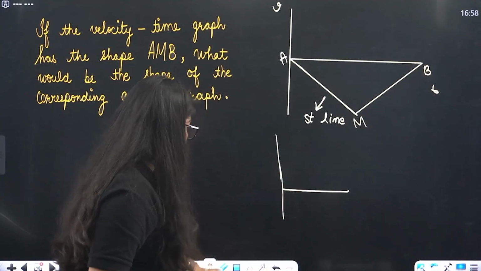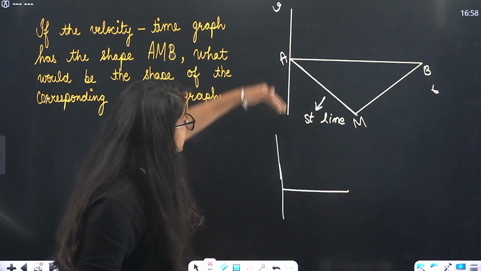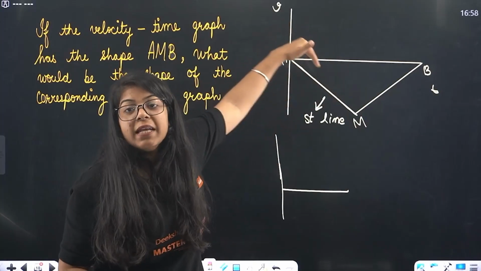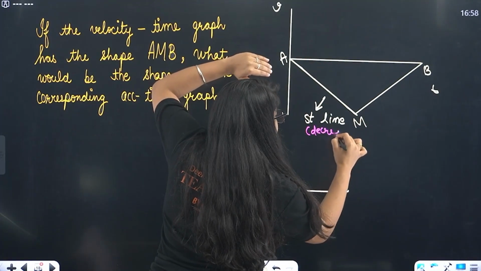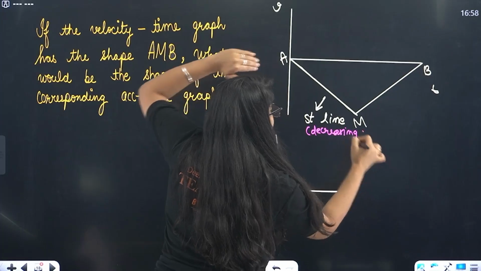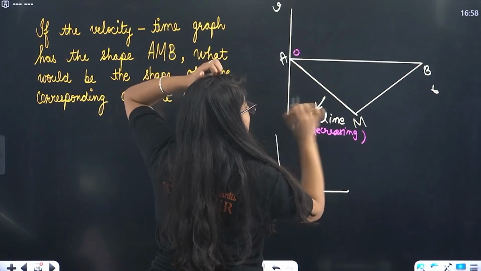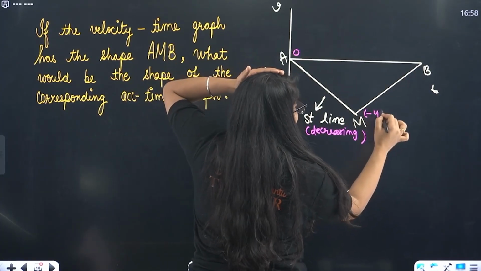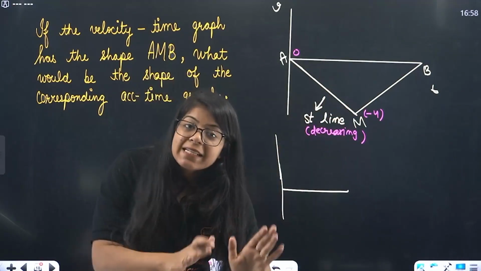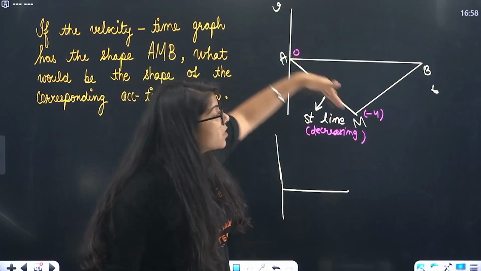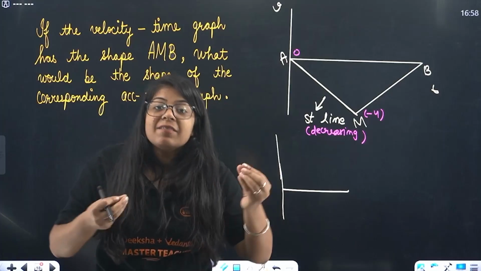One more thing, understand this. See beta, this is coming down. This is going in a negative direction. This is decreasing. So here, initial velocity is 0, final velocity is minus 4 meter per second. So what will be the acceleration? It is a negative acceleration. Why? Because this is decreasing. So it will be negative acceleration.